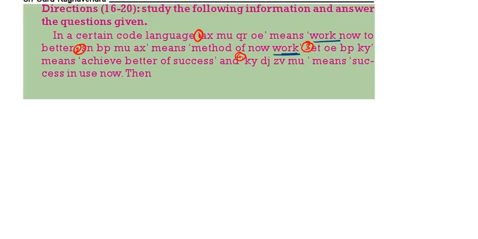Here we are having now, and here also we are having now. In all the sentences we are having now, and in all of them we are having MU. So the code for now is MU.